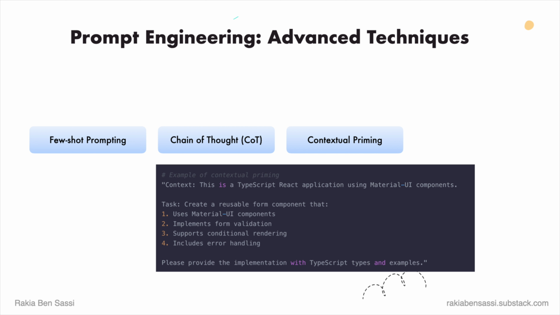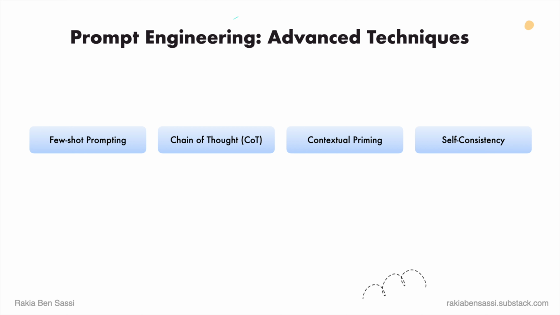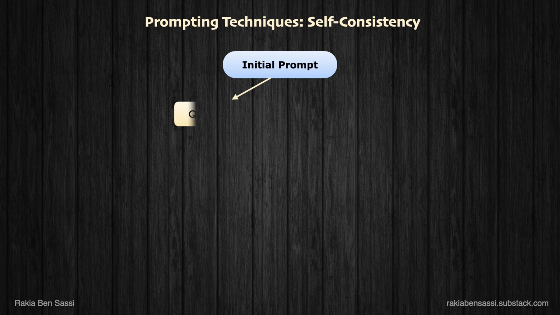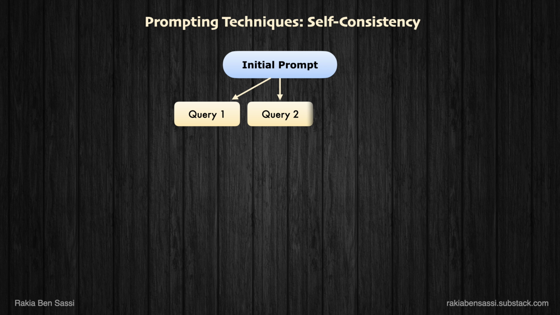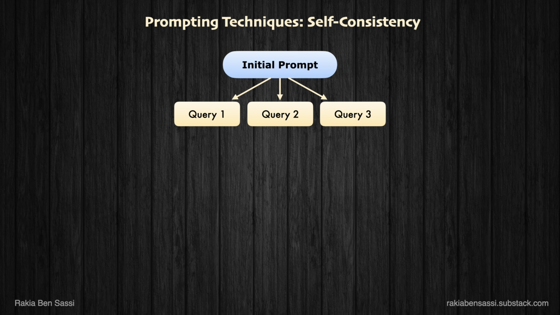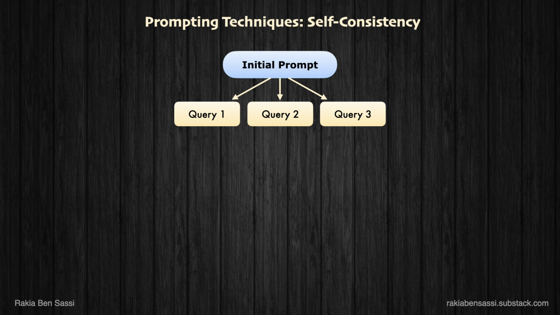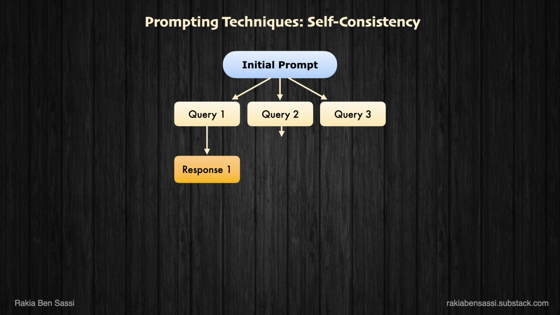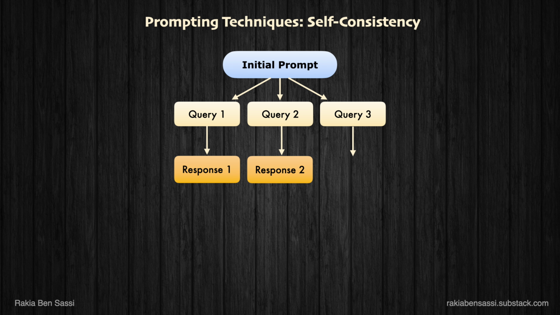Please provide the implementation with TypeScript types and examples. Self-consistency. This is a neat trick. You ask the AI to generate multiple solutions to the same problem, perhaps with slightly different phrasing of the prompt or by adjusting parameters like temperature if the tool allows. Then you look to the common elements or the majority consensus in the responses.